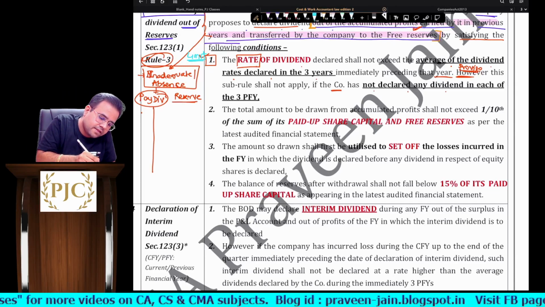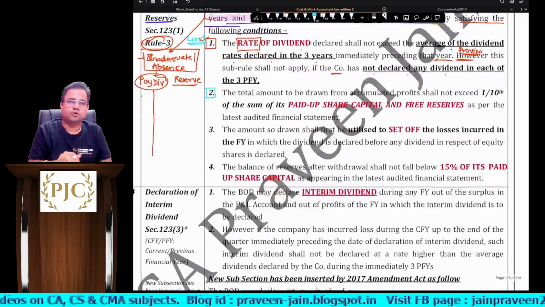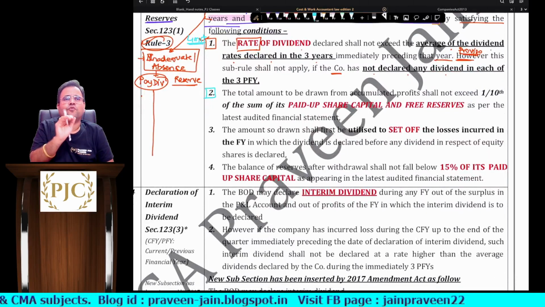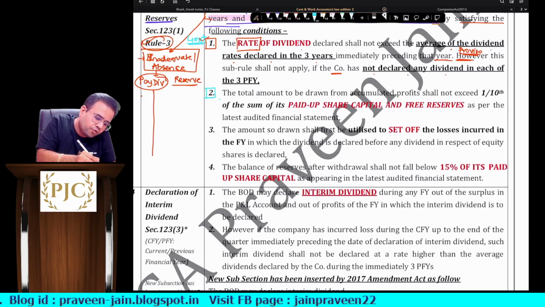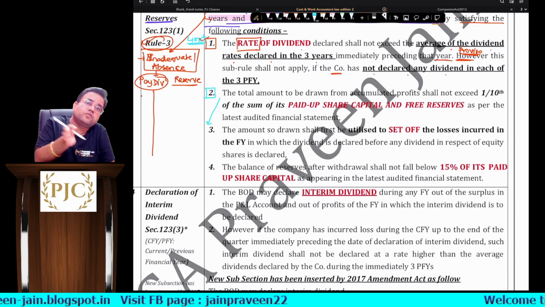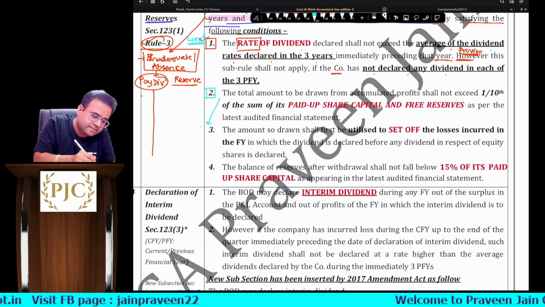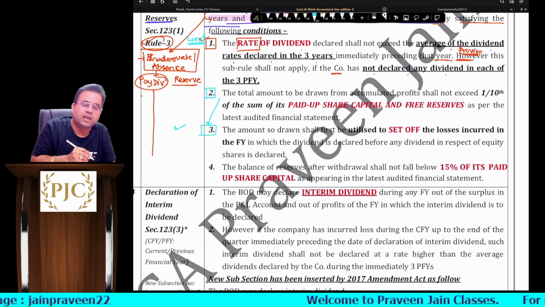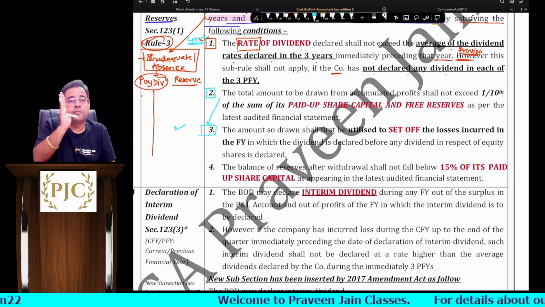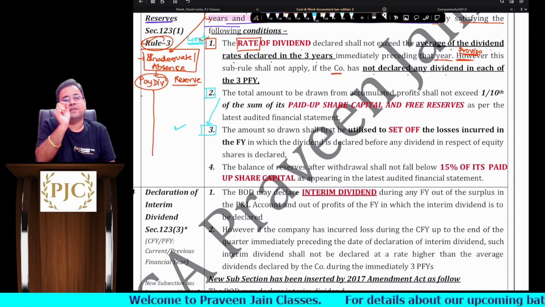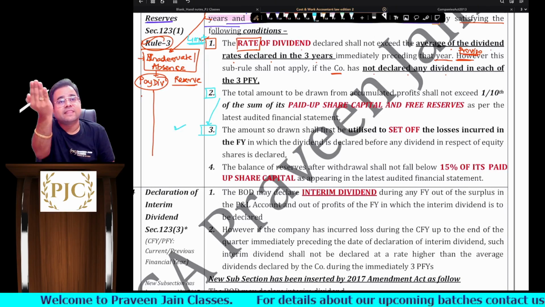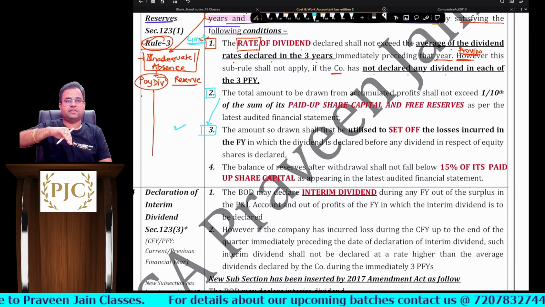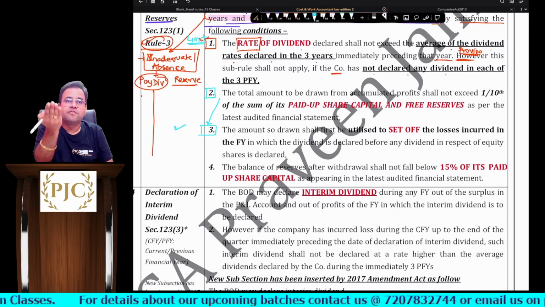Then we have sub rule number 2, sir. Now remember, sub rule 2 will not give you a limit. Sub rule 2 will give you one amount which will be used for sub rule number 3, and it is sub rule 3 which will give you the limit. Again, sub rule 2 will only give you one amount. That amount will be used by sub rule number 3, and then sub rule 3 will give you one limit.